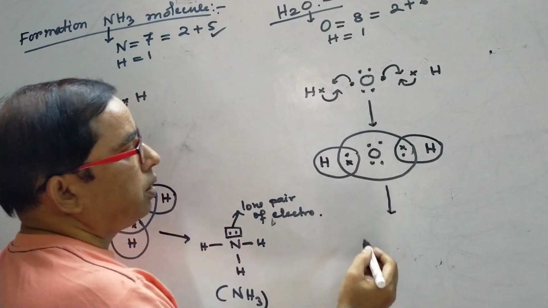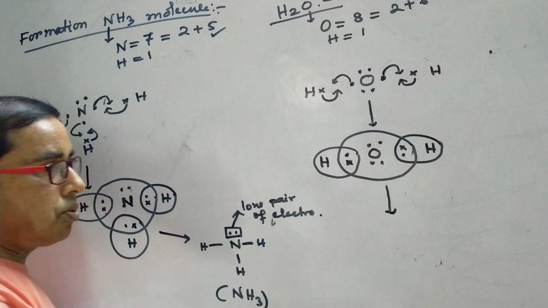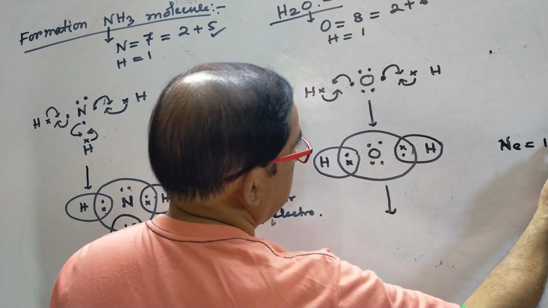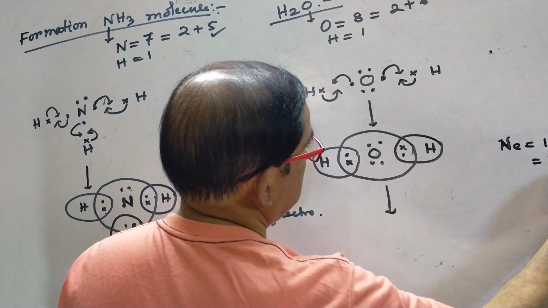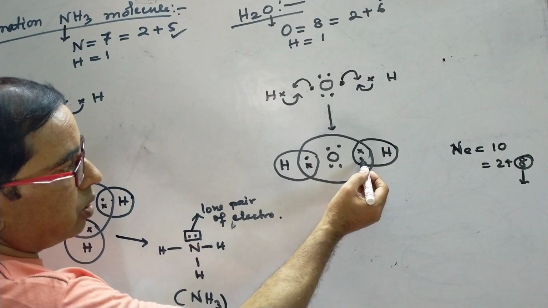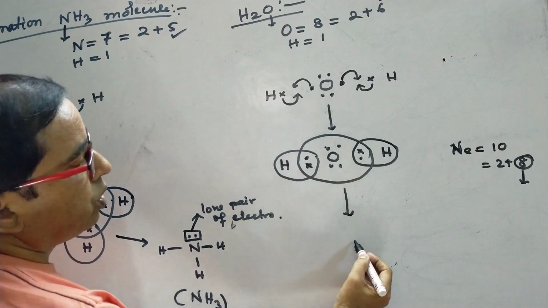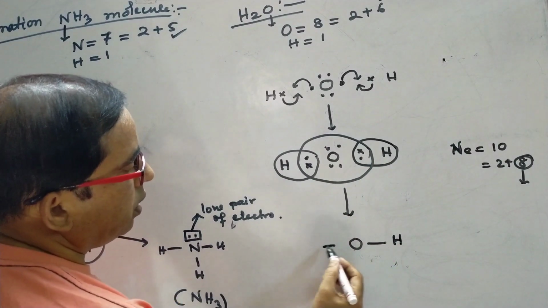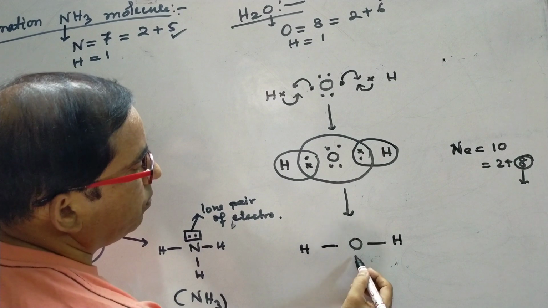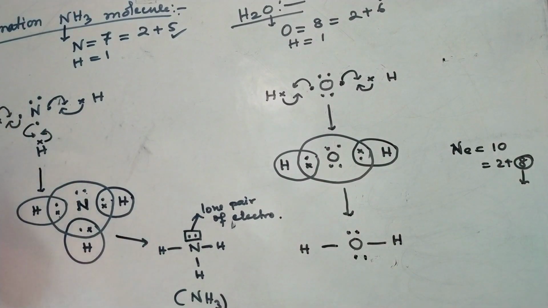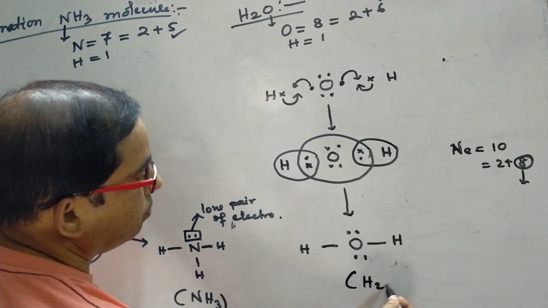That is, it possesses the nearest inert gas electronic configuration of neon with 10 electrons, that is 2 plus 8. That is, in the last shell there are 8 electrons. Here also the oxygen has 8 electrons: 1, 2, 3, 4, 5, 6, 7, 8. So the water molecule is like this. One shared pair forms one single bond, and here also one single bond, and two unshared pairs of electrons are there, and these are known as lone pairs of electrons. This is the water molecule.